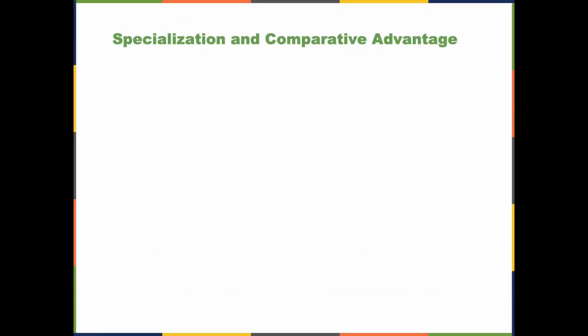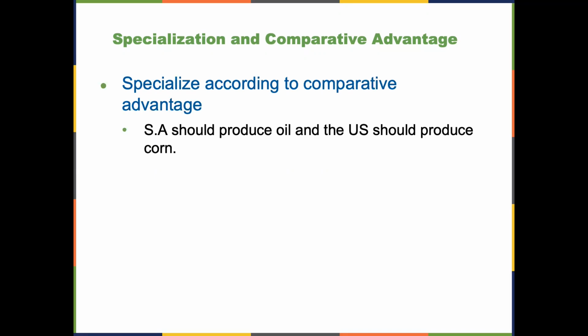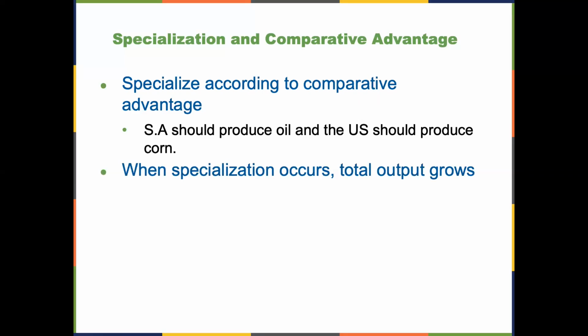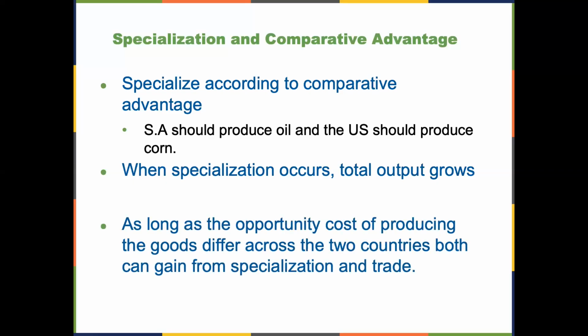A country who has comparative advantage over a good should specialize in producing that good. In this case, Saudi Arabia should produce oil and the US should produce corn. It is important to note, it is impossible for a country to have comparative advantage in the production of both goods. When specialization in a good occurs, assuming there is comparative advantage, total output will grow. As long as the opportunity costs of producing the goods differ across the two countries, both can gain from specialization and trade.